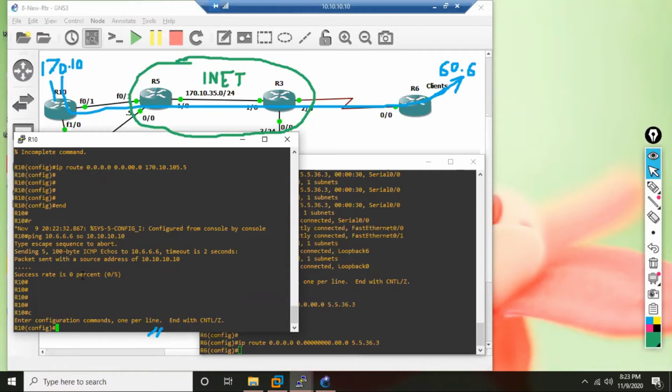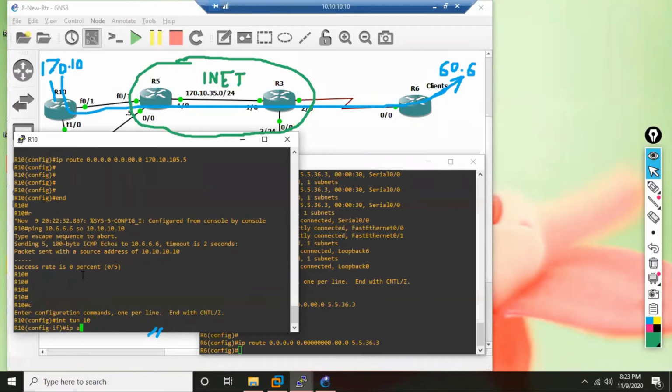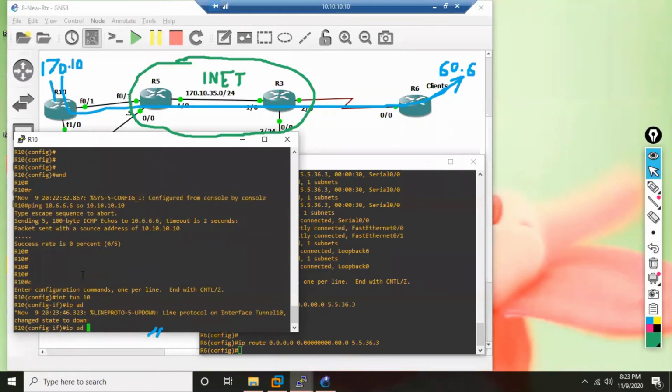GRE VPN. I just create a tunnel interface, maybe tunnel 10, and then I assign an IP address. Any interface you configure requires an IP address. A router interface without any IP address is meaningless, useless for a router. So let us configure some IP address, a private IP. Let me again pick 10 dot.